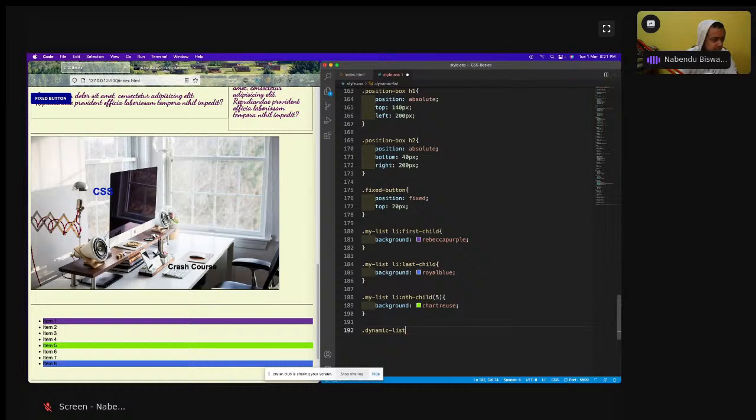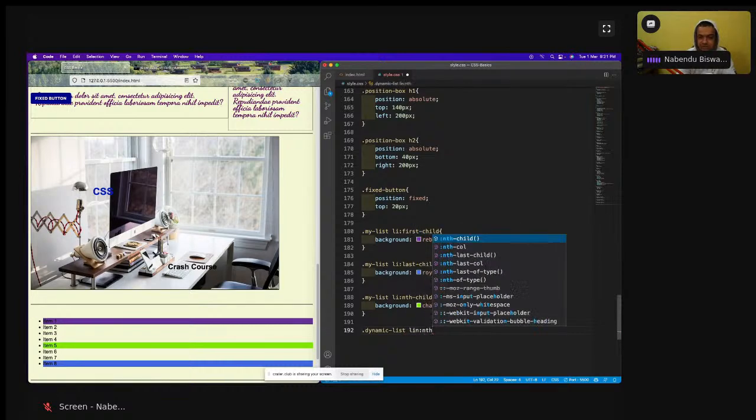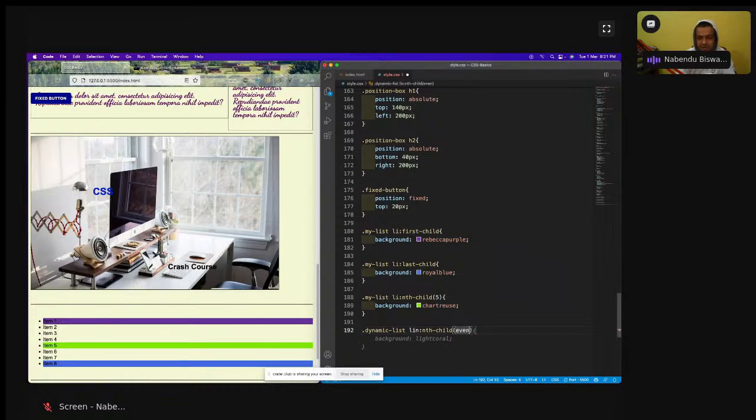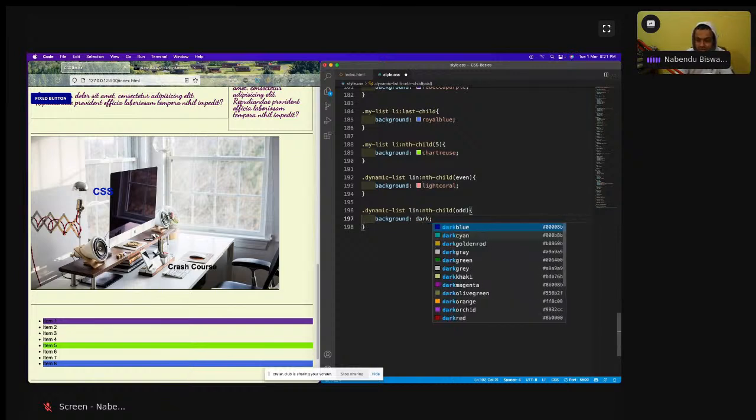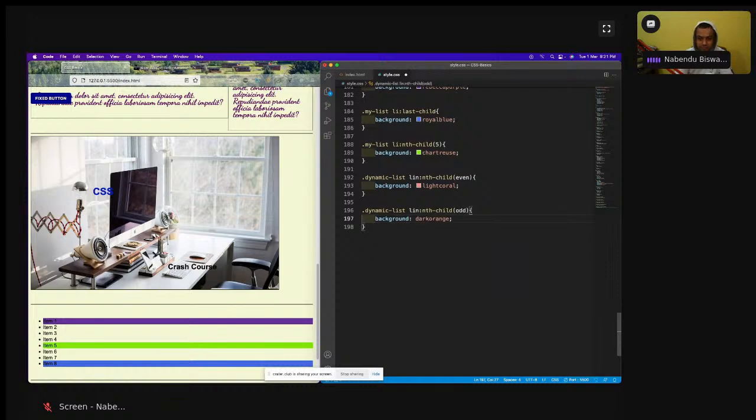dot dynamic list li, init child is of even and background maybe like Carol. So init child property we're using, but init child property takes numbers also, and something like even and odd also. So we are using that trick. So even, odd, and maybe dark, okay, dark orange maybe.